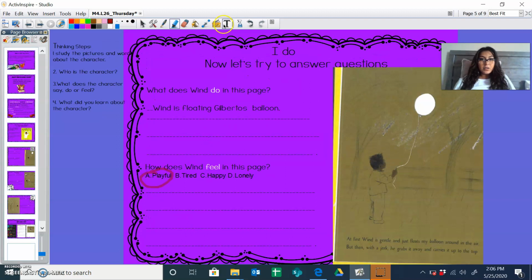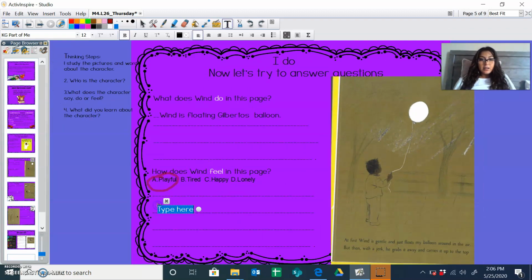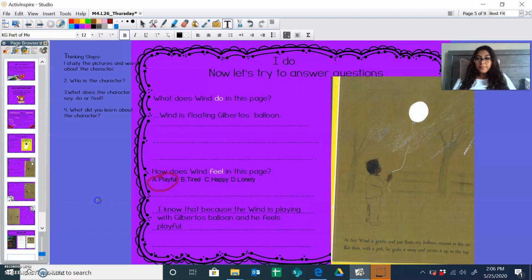And then you can say, I know that because the Wind is playing with Gilberto's balloon and he feels playful. Awesome.